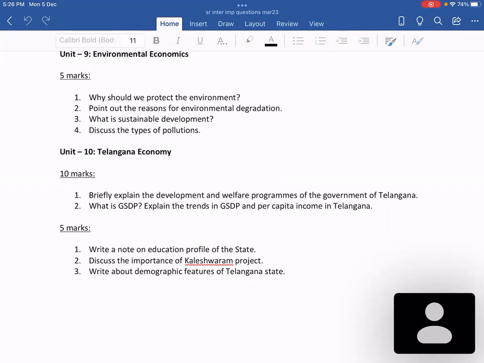So until we know the board exam pattern for 2023, we do not know which chapters will have 10 marks and which will have only 5 marks. So to be on the safe side, it is better to prepare all these questions. You can start preparing accordingly.